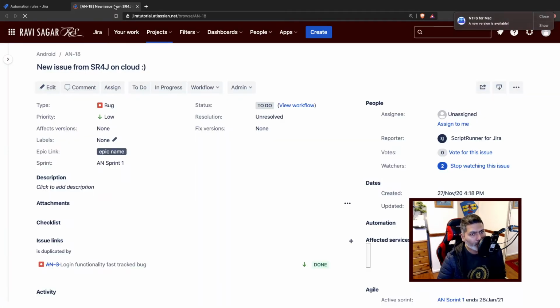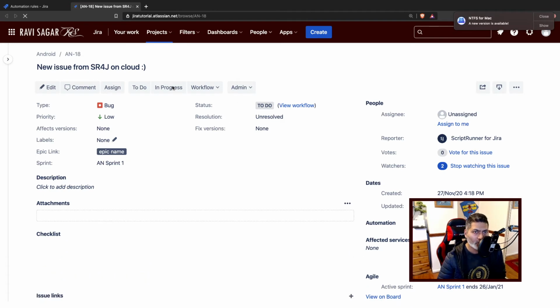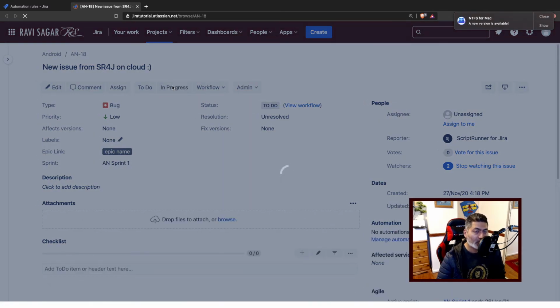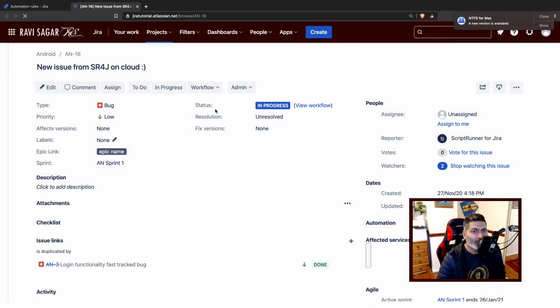What I'll do, I'll move the issue to in progress so that we can test whether the issue is transitioned or not based on a comment. Because in our automation rule, we are running it only when the issue status is in progress.